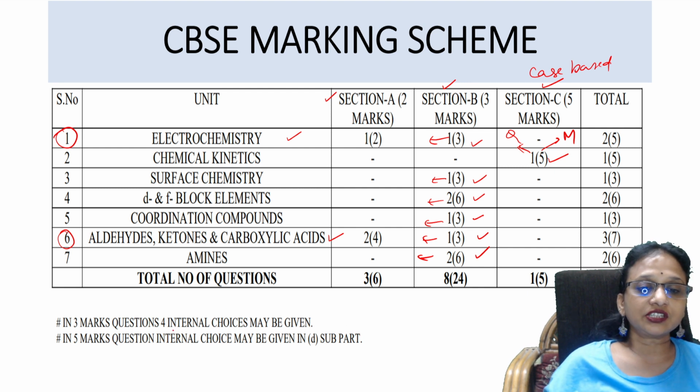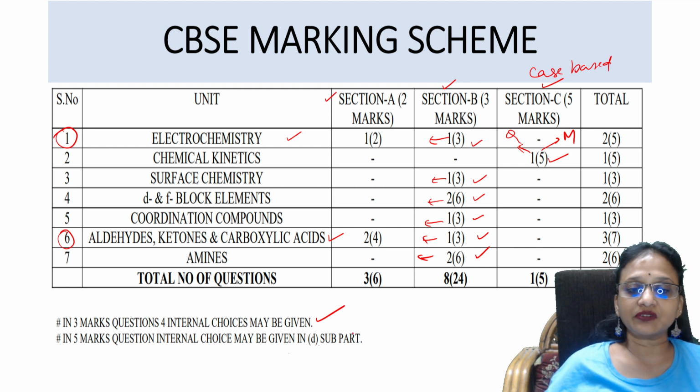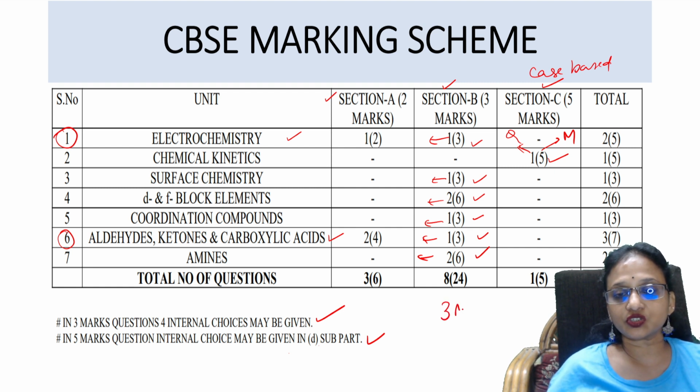Remember, there is an internal choice given. In the 3 marks questions, internal choice would be given, and in the 5 marks question, internal choice may be given in a subpart. So there are 2 choices: one in the 3 marks questions and one in the 5 marks question. Got it, students? Please check that.